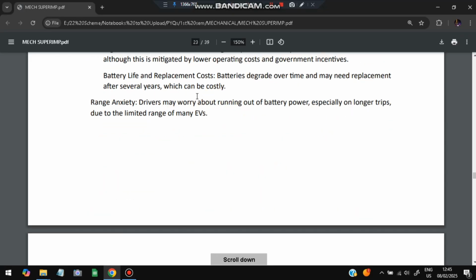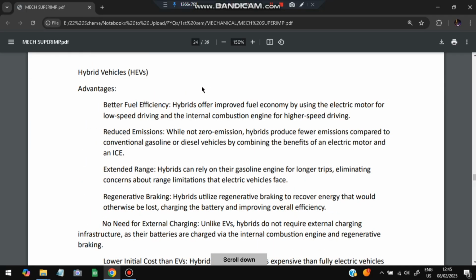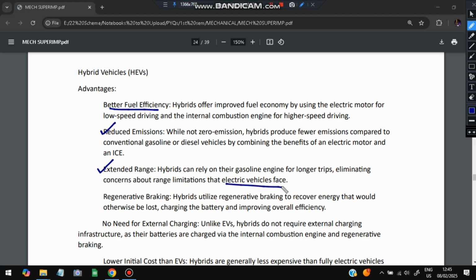And moving to the hybrid vehicles, the advantage is better fuel efficiency because we can switch between fuel and electricity, reduced emissions, and extended range. It can rely on the gasoline engine for longer trips, eliminating concern about the range limitations that electric vehicles face. So whenever a long trip is there, it can switch to the fuel. And regenerative braking is also present here, and no need for external charging.